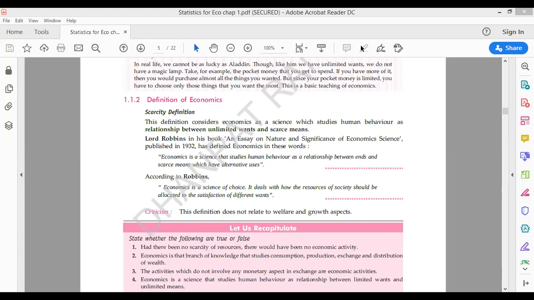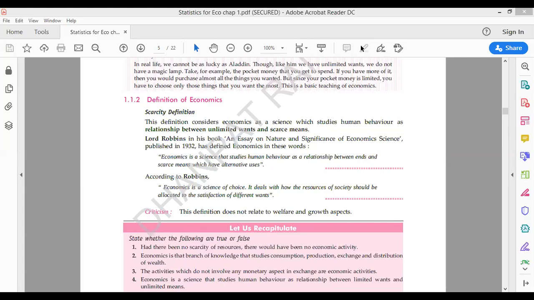Then, the activities which do not involve any monetary aspect in exchange are economic activities. कौन सी होती है economic activities? Economic activities तो वो होती है ना which have some money measurement, which we can deal in money. So economic activities तो वो होती नहीं which cannot be dealt in money.